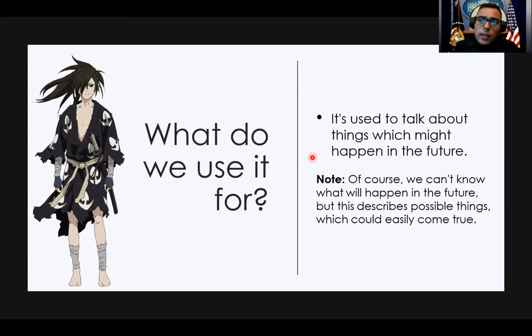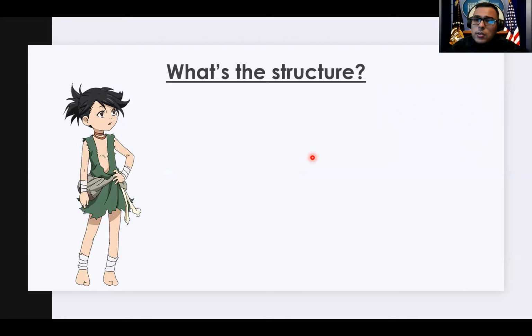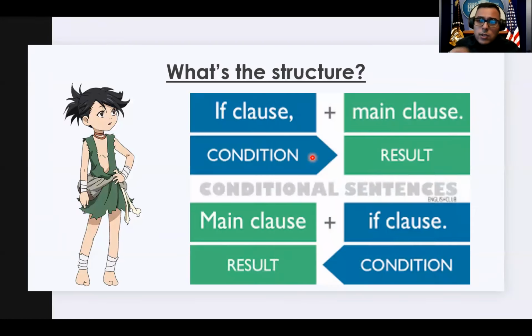All right. Now that we have the what do we use it for, we need to know the structure. And like we saw in the classroom, I first show you the structure for all conditionals. This is something that we have to always keep in mind since we're going to be dealing with first conditional, second conditional, and yes, you guessed it, third conditional too. So this is the general structure. We always have two different parts that help us make conditional sentences. The first one is the condition. This is the if clause. And then we have the result. The result is also known as the main clause.